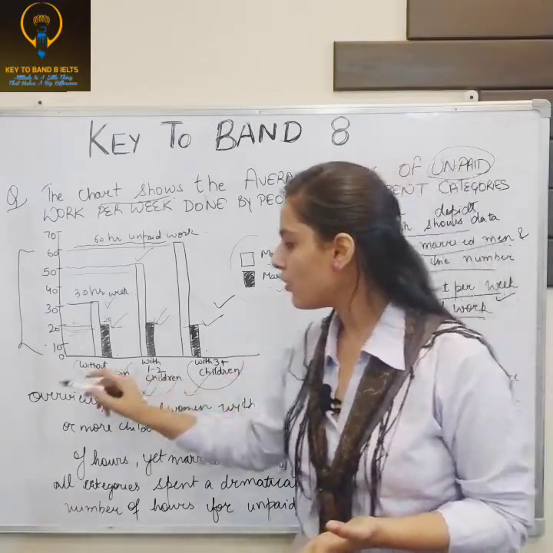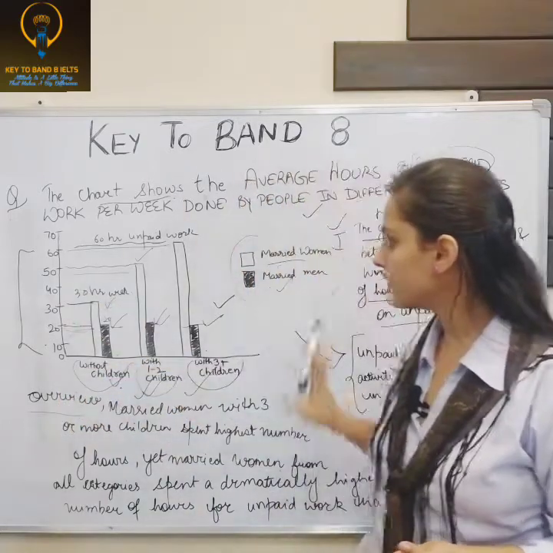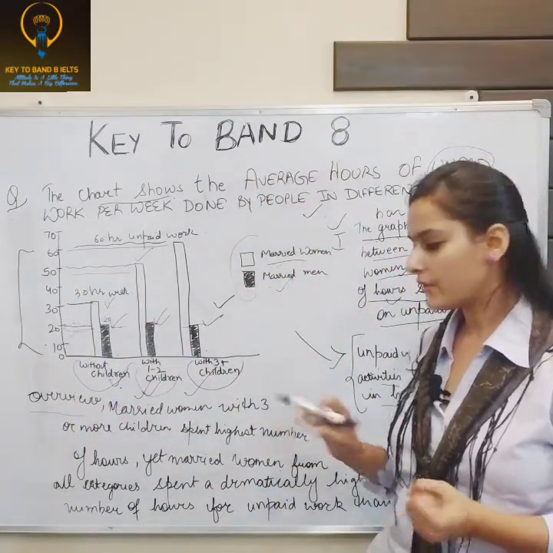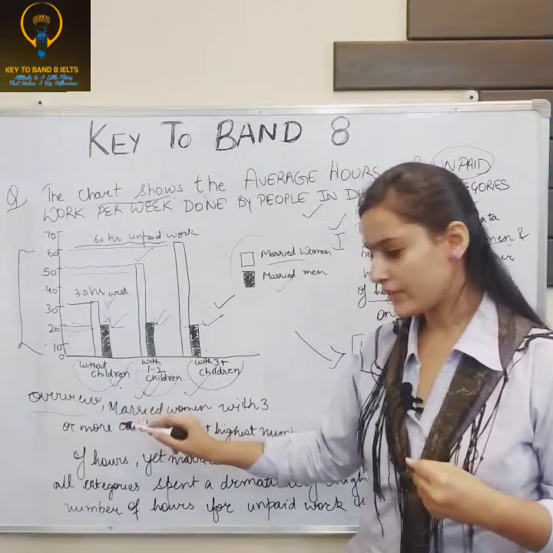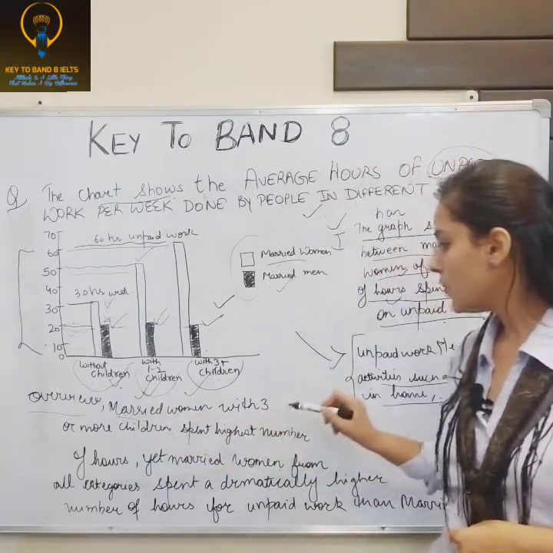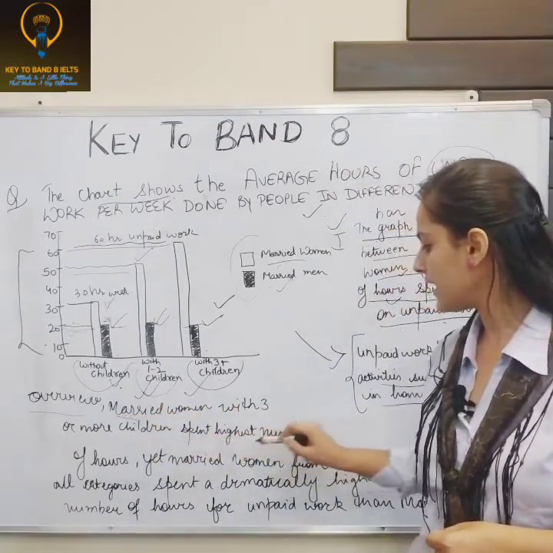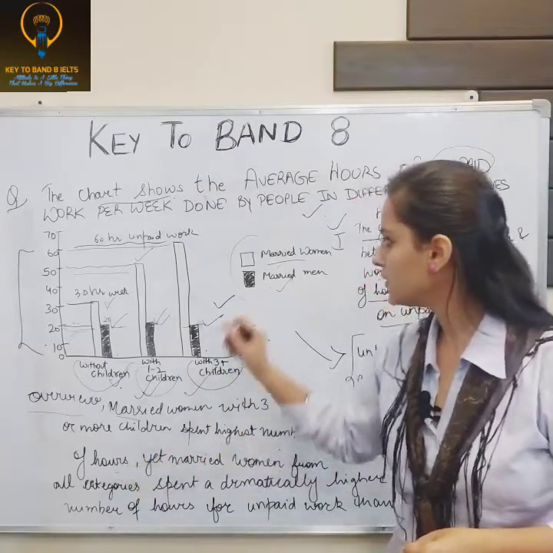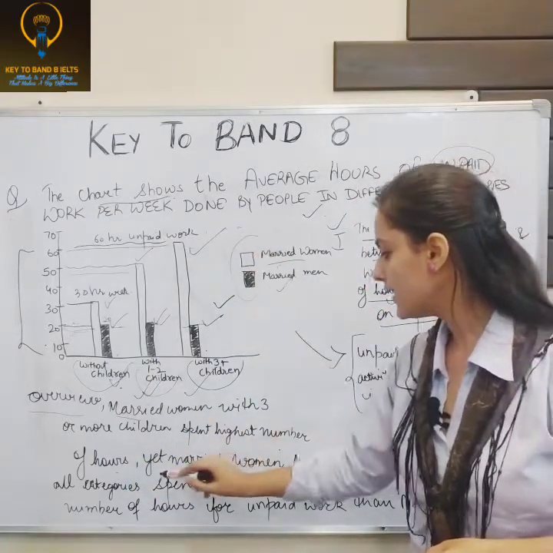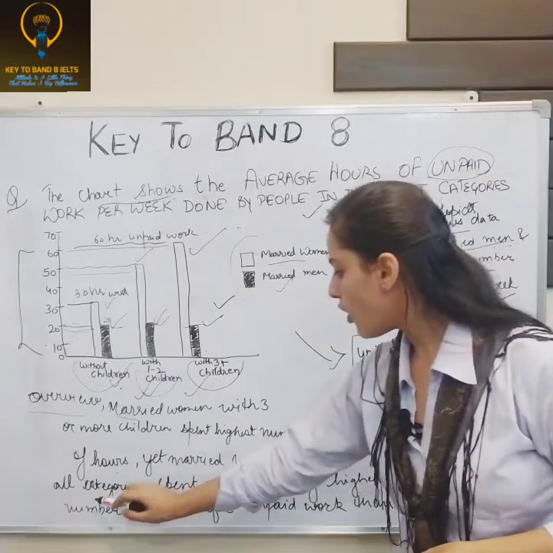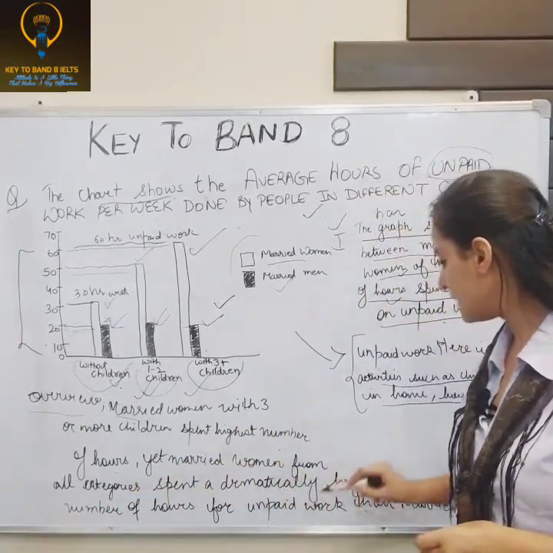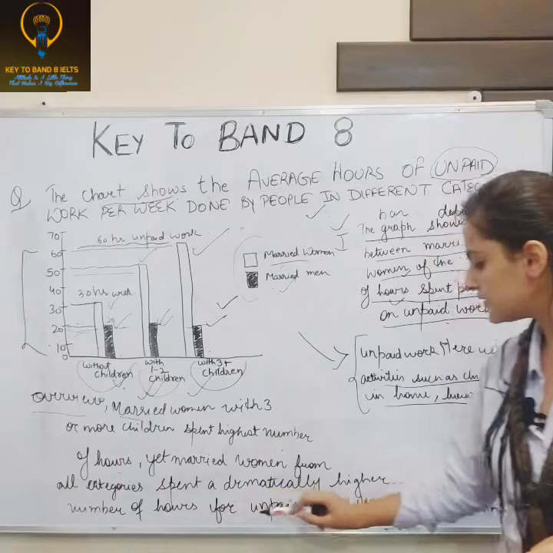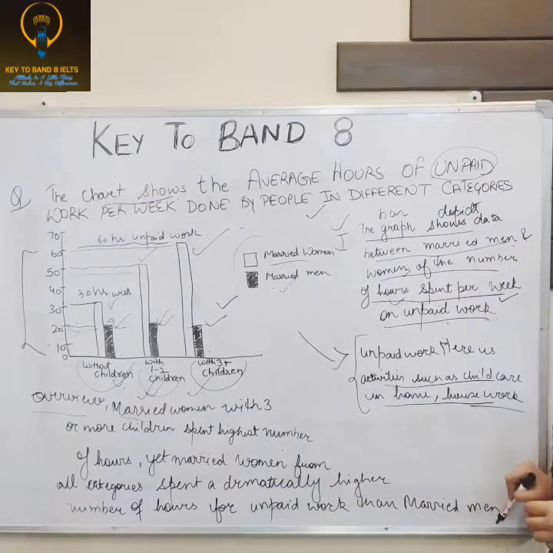Now coming to the overall. Overall is what you can overview from this data. We can overview that married women with 3 or more children spend the highest number of hours. Yet married women from all the categories spend a dramatically higher number of hours on unpaid work than married men.